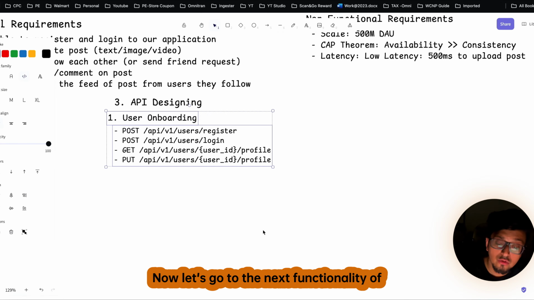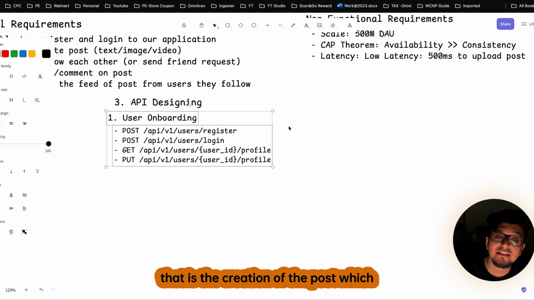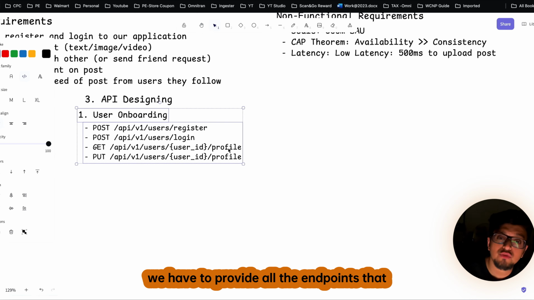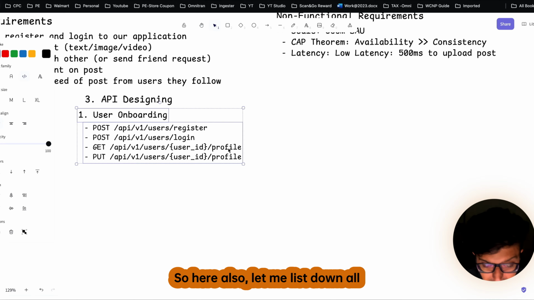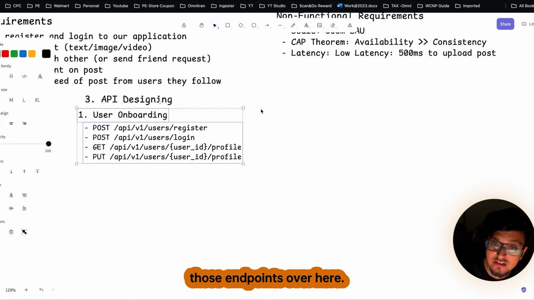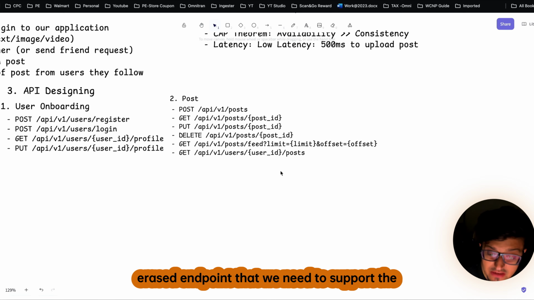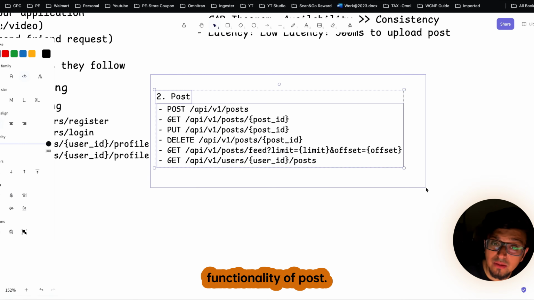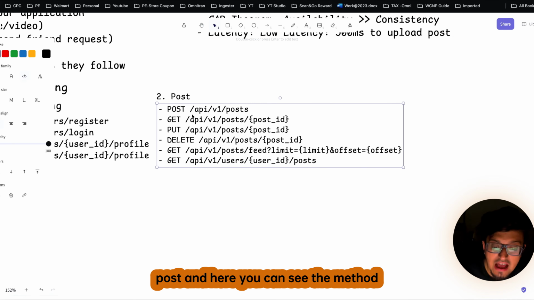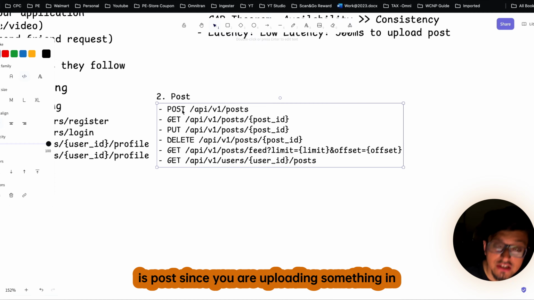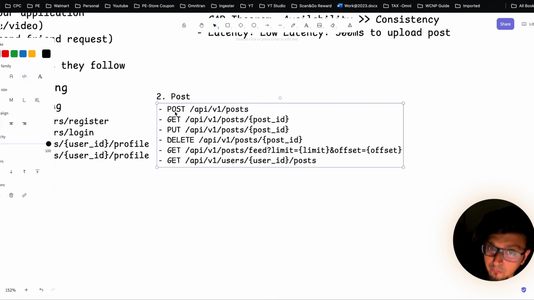Clear? Now let's go to the next functionality of our application that we have to solve, and that is the creation of the post. Meaning we have to provide all the endpoints that are relevant to submit a post in our application. So here also let me list down all those endpoints. These are all the REST endpoints that we need to support the functionality of post. The first one is to create a post, and here you can see the method is post. Since you are uploading something in our application, obviously it will be a post method.